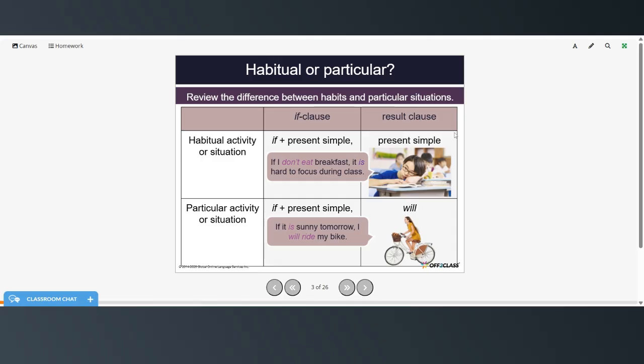And remember, in the last video we talked about the difference between habits and particular situations. So with a habitual activity or situation, you use if plus the present simple and then the present simple in the result clause as well. So if I don't eat breakfast, it is hard to focus during class. For a particular activity or situation, we would use if plus the present simple plus will. If it is sunny tomorrow, I will ride my bike.